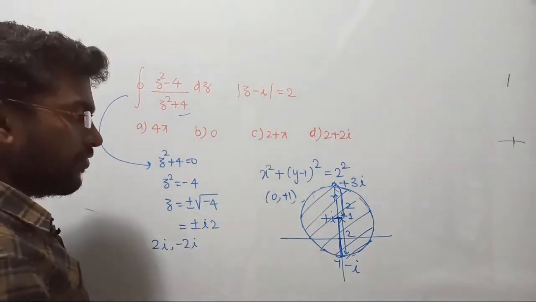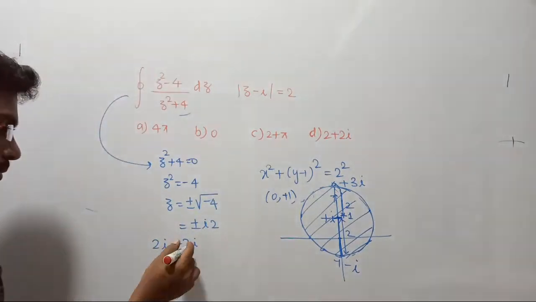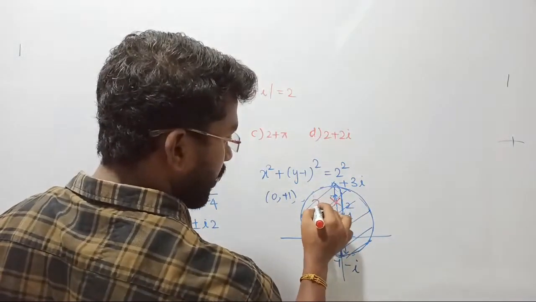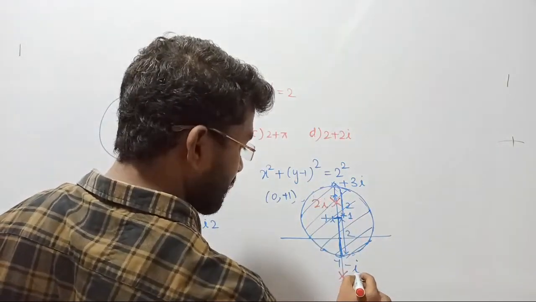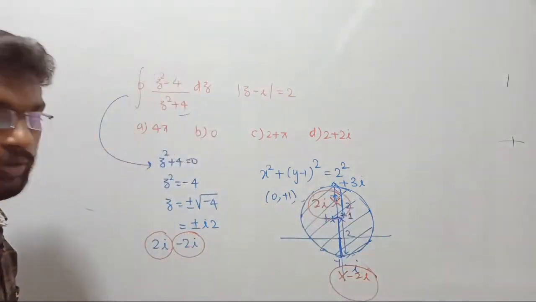After making the circle, we should keep our attention on the poles. There are two poles, one is minus 2i, another one is plus 2i, right? Which pole lies inside the circle? Plus 2i lies inside ROC, minus 2i lies outside ROC. So I need not panic about this one, right? You have to remove this pole from the ROC.